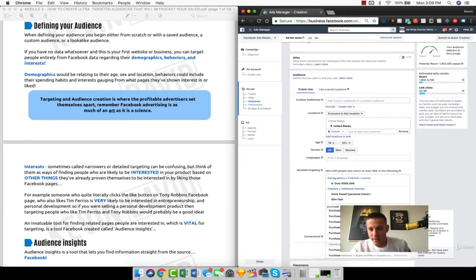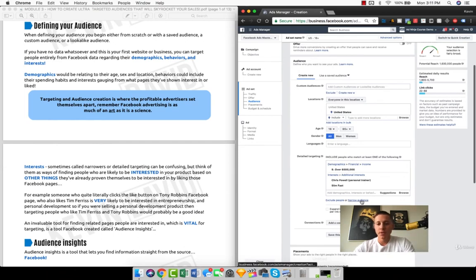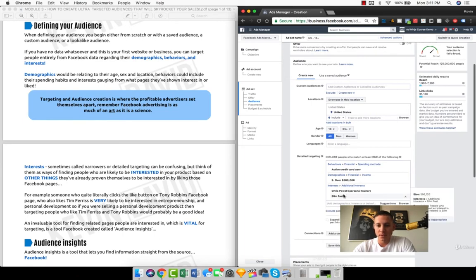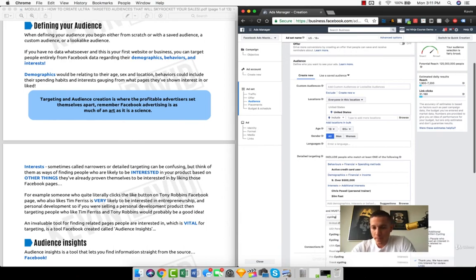People who are impulse purchasers, which is a great one for e-commerce. But we might want to target somebody who is an active credit card spender, for example, and maybe we want to target them here. We're just going to do active credit card user, and we see this is a behavior. So 125 million people now because active credit card spender is a huge one. But let's do must also match that they like cycling.